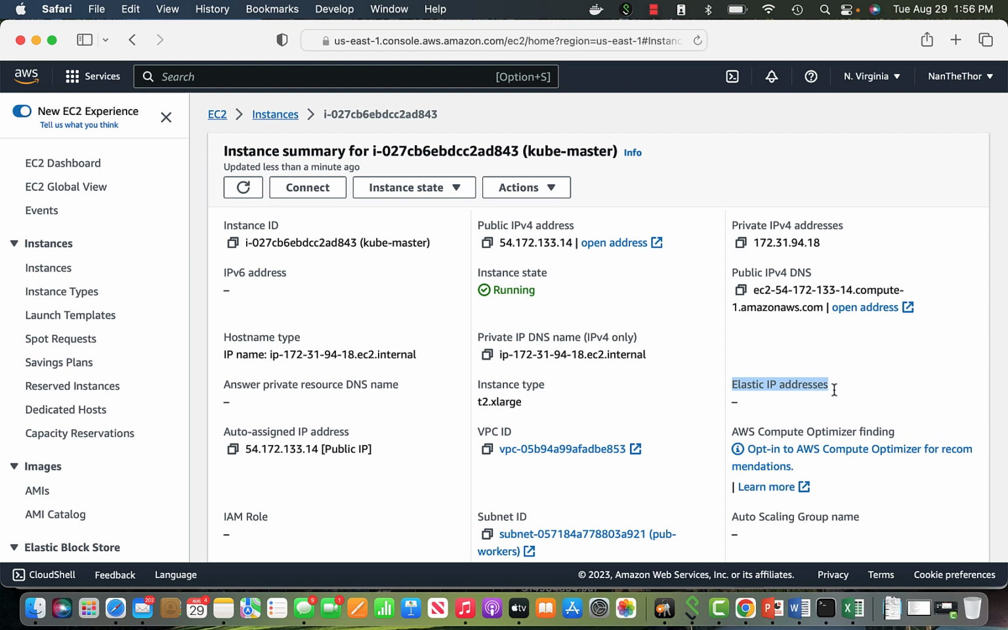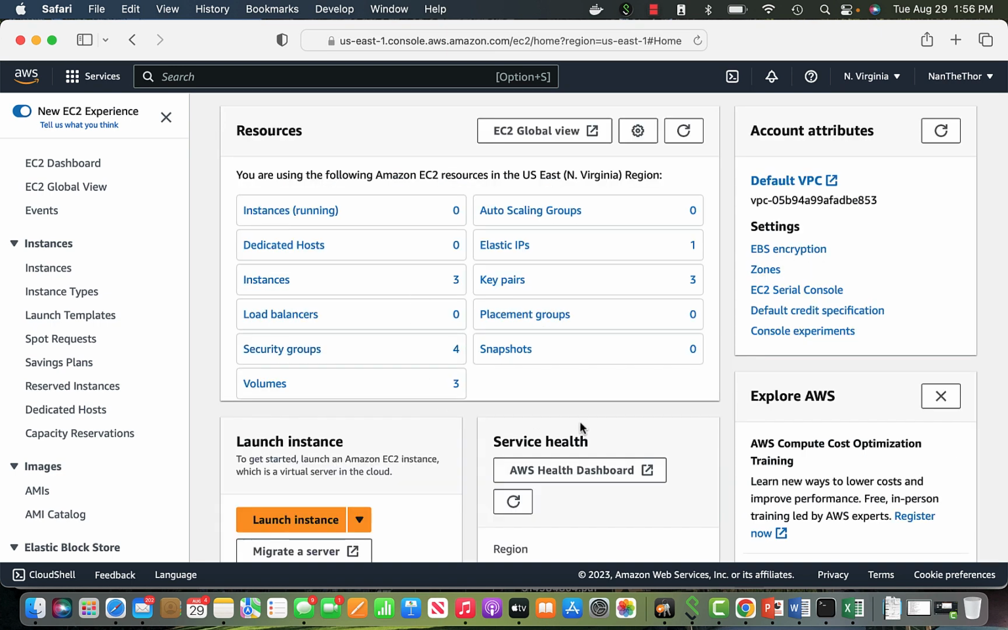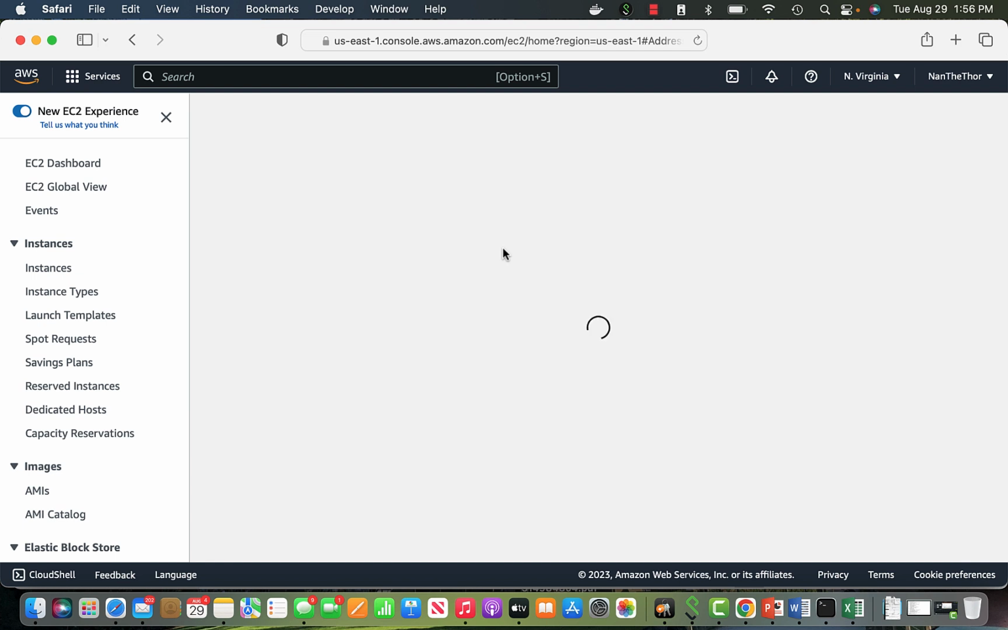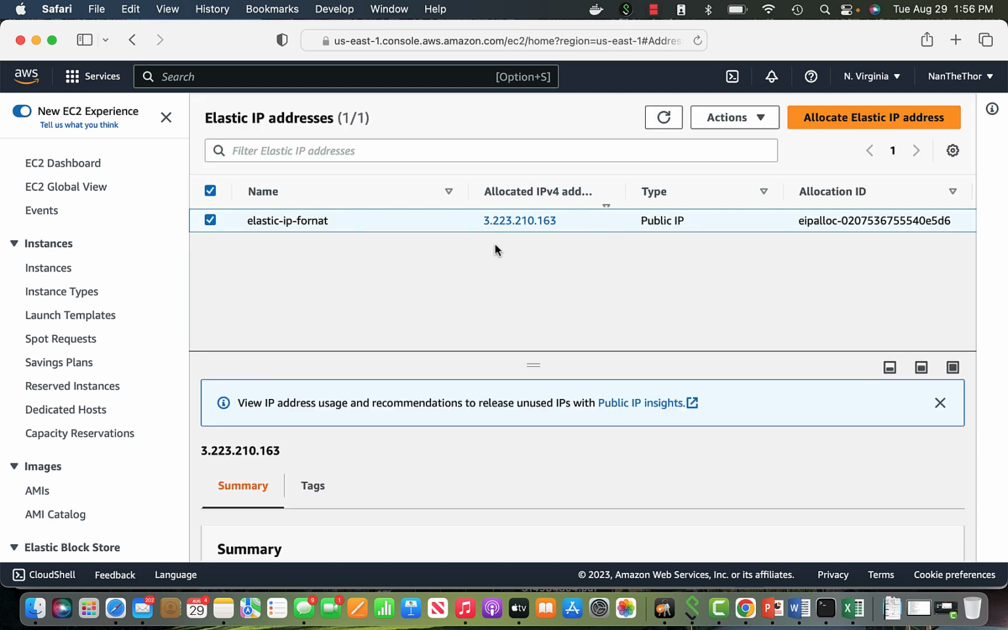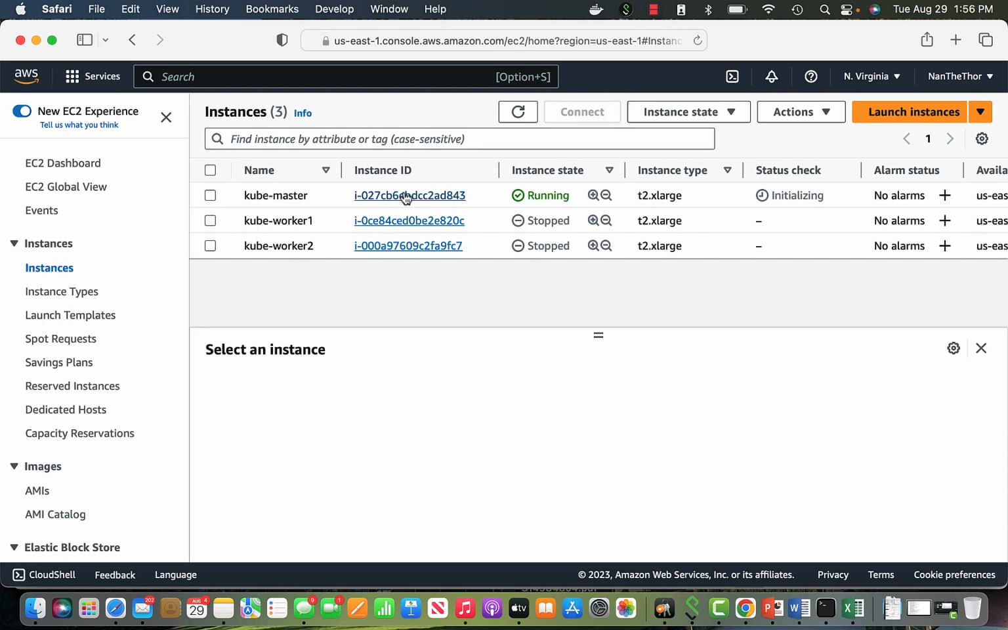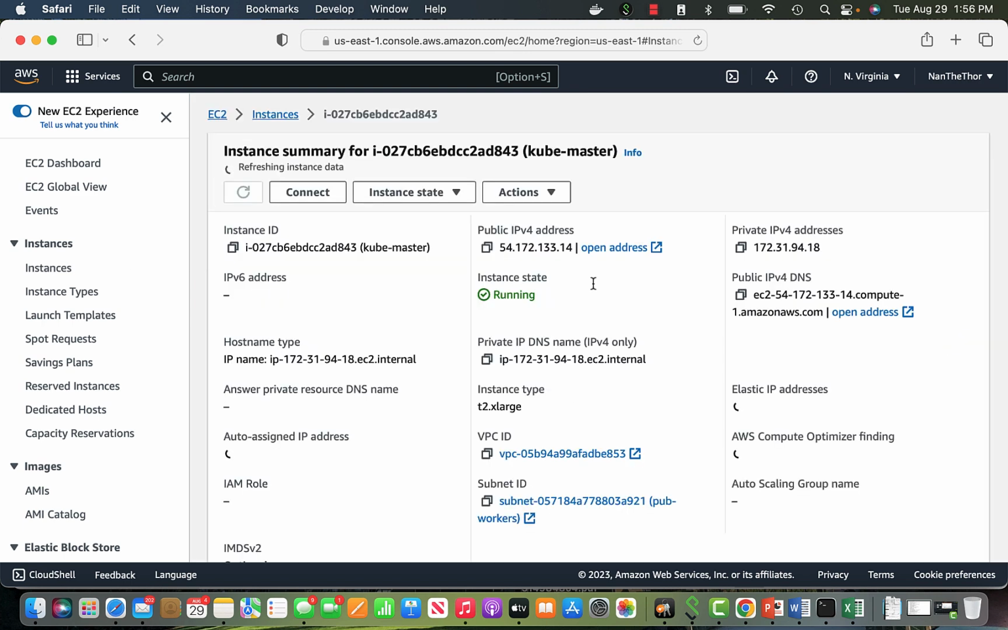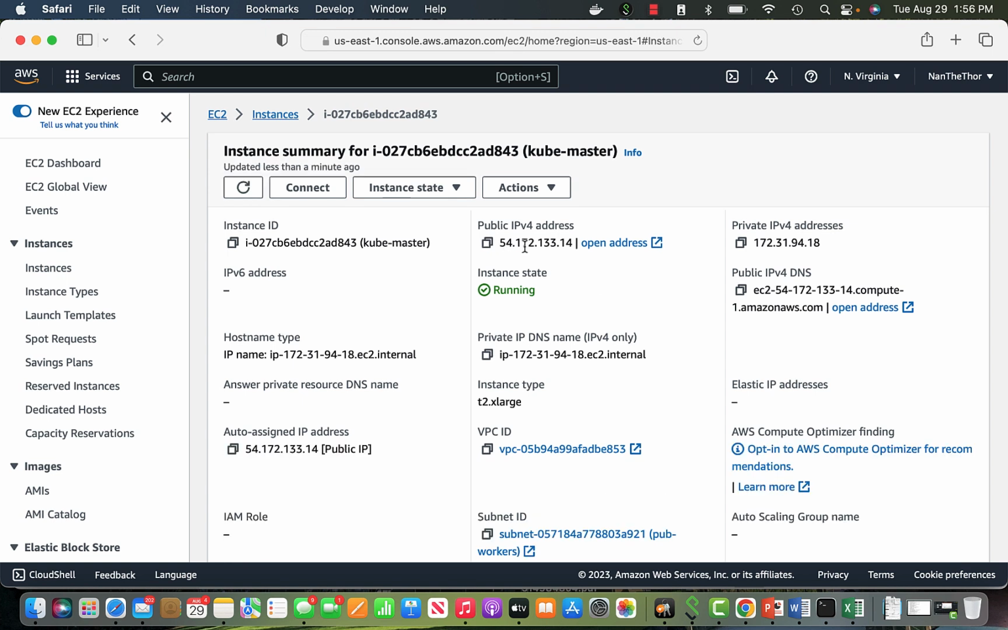There is also something called an elastic IP address, which I don't have assigned. An elastic IP can be obtained, and in one account you can have 5. So I have one elastic IP. I have not assigned it right now, but if I want, I can allocate it to my EC2 instance. The only thing is that with an elastic IP, the IP will not change. Right now it's a public IP, 54.172.133. If I stop it and then restart it, a new IP address, whatever is available in the pool, will get associated with this instance.